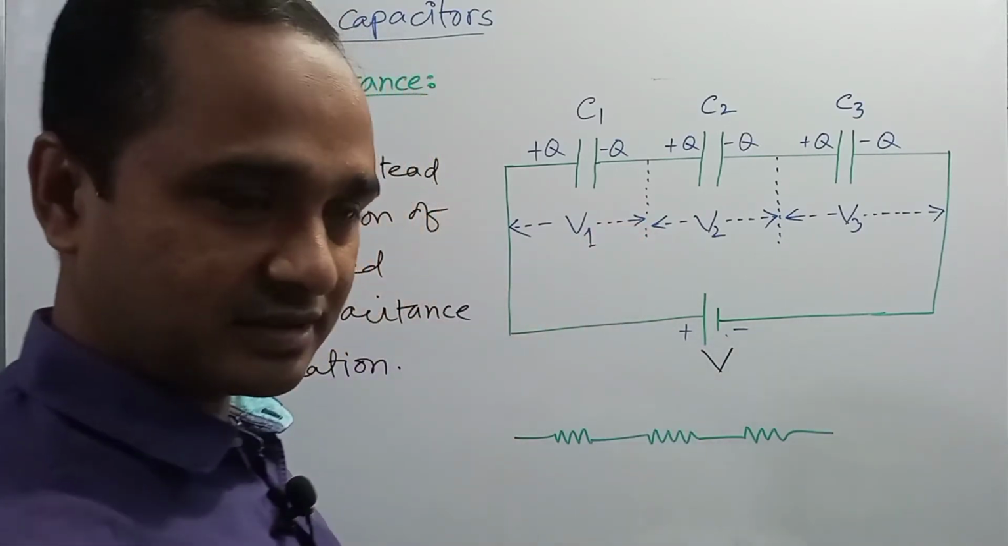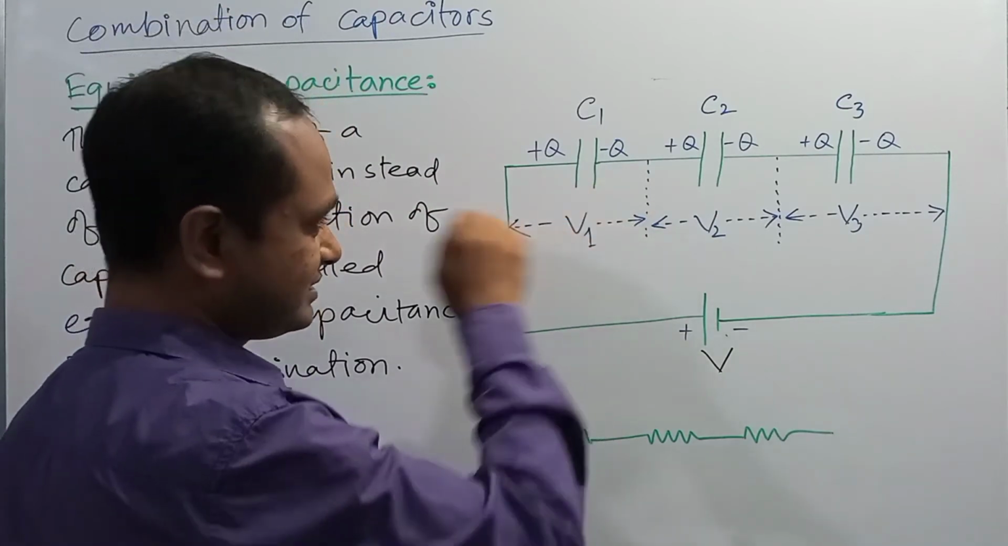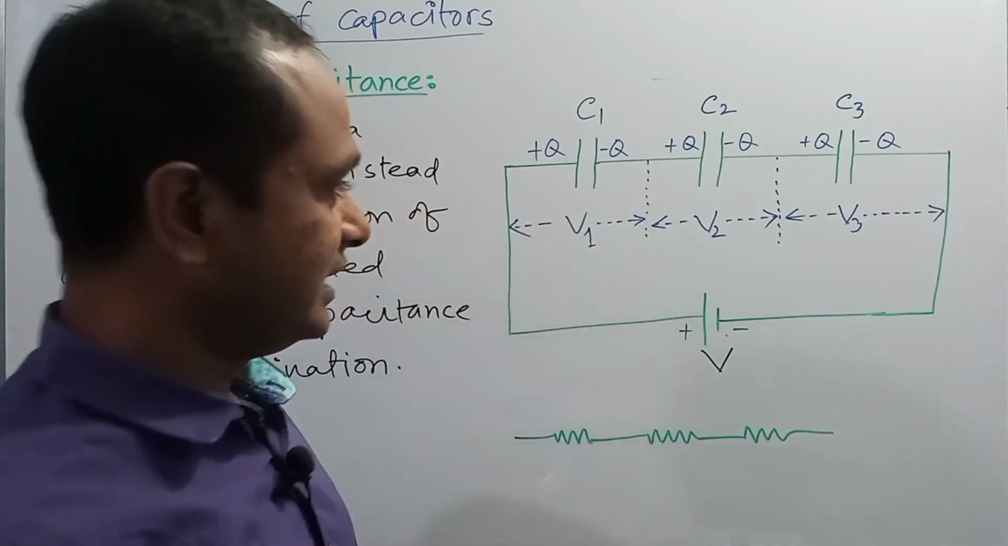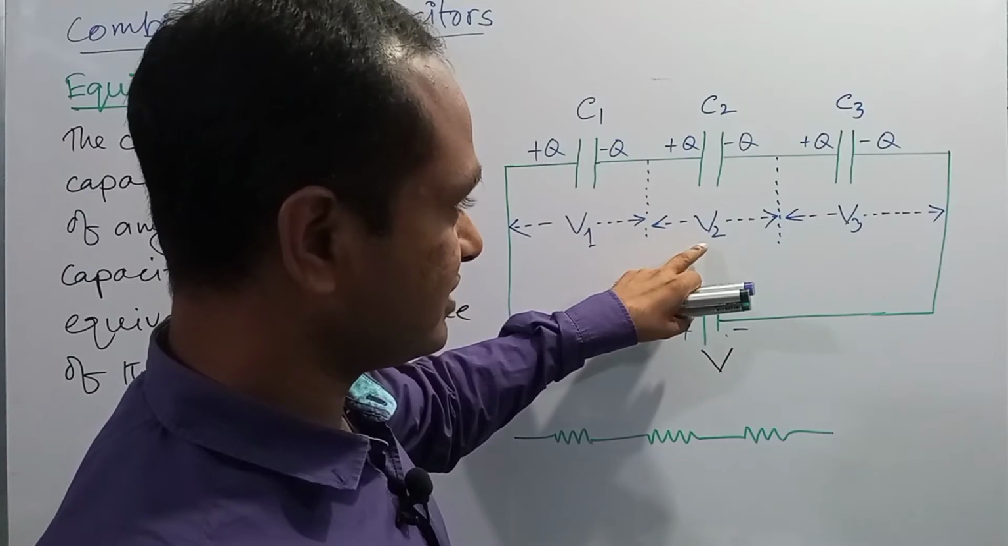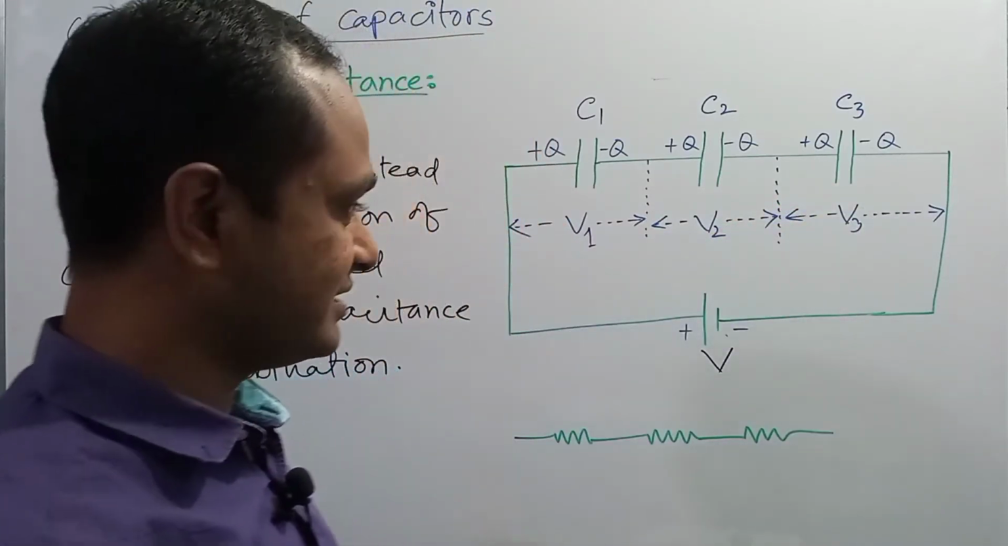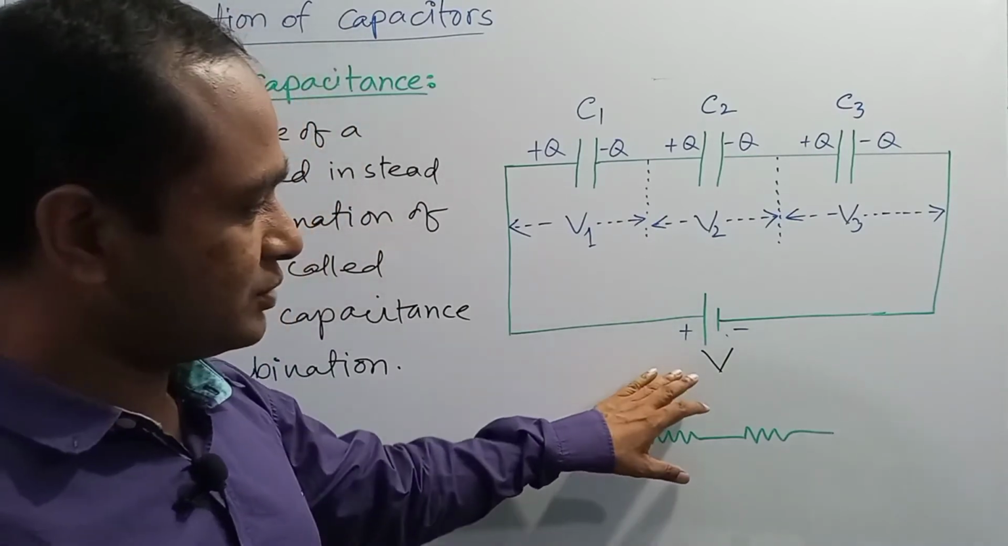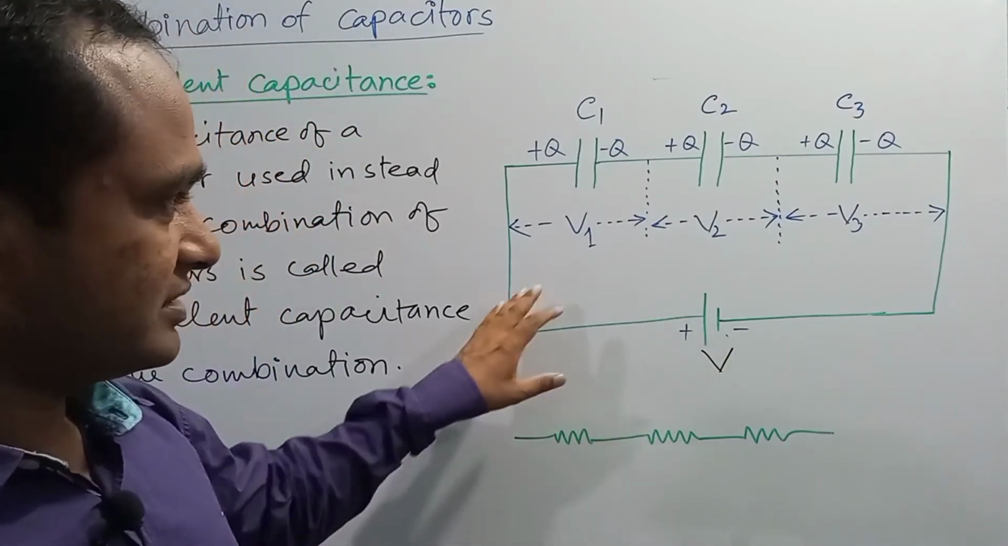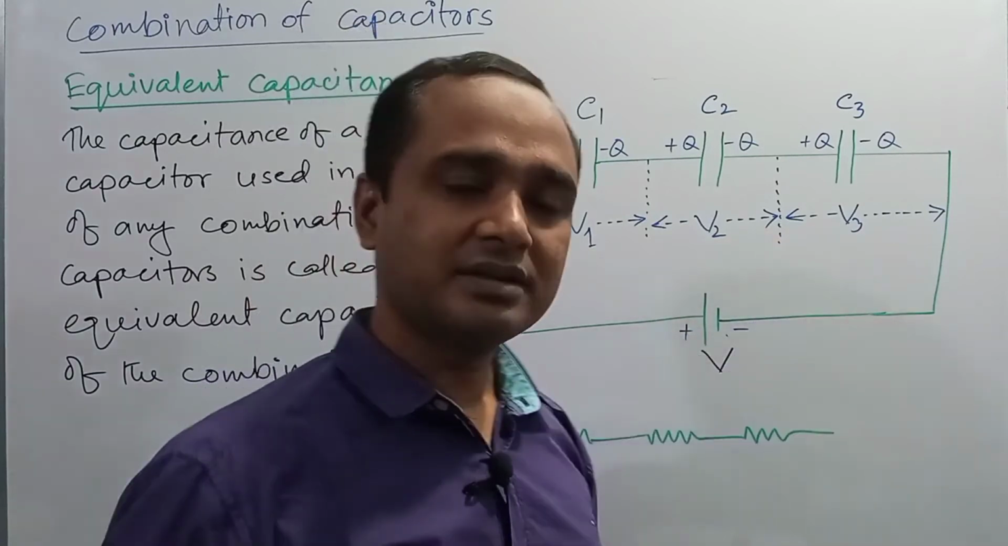If the voltage fall or potential fall across the first capacitor is V1, that across the second capacitor is V2, and that across the third capacitor is V3, then we can say that the applied potential V will be equal to the summation of V1, V2 and V3.